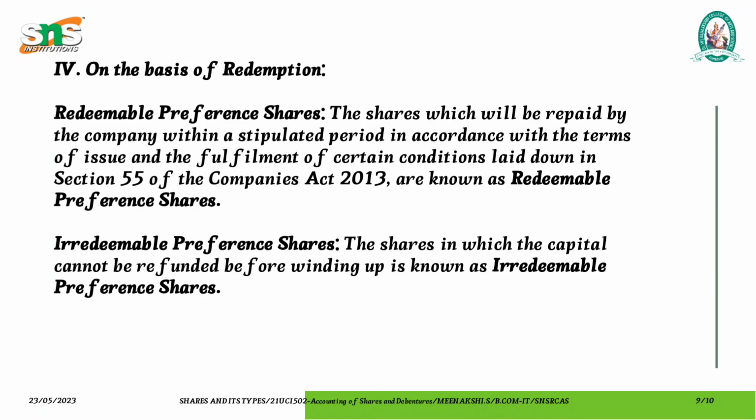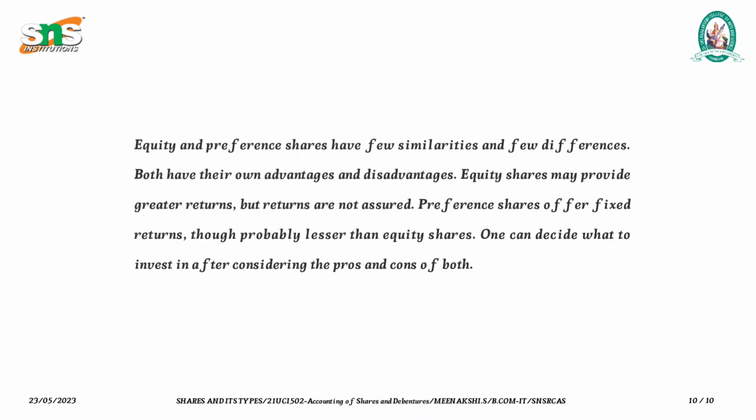The fourth type is classified on the basis of redemption: redeemable and irredeemable preference shares. The shares which will be repaid by the company within a stipulated period are known as redeemable preference shares. The shares in which the capital cannot be refunded before winding up are known as irredeemable. These shares cannot be redeemed at all, so they are known as irredeemable preference shares.